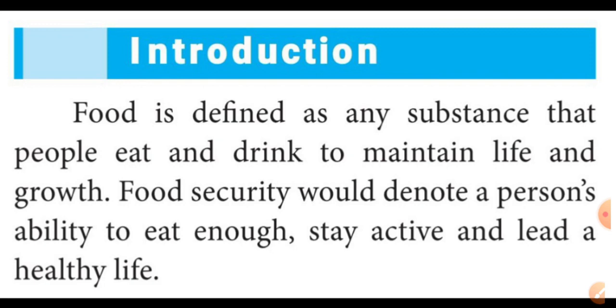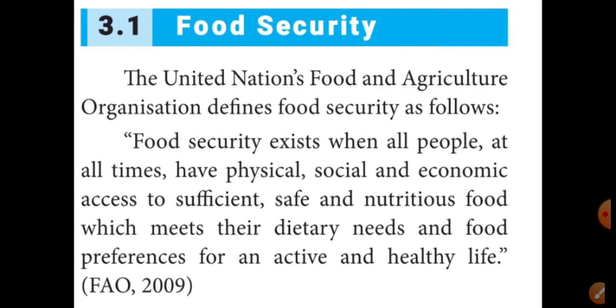Next I am going to explain the definition of food security. The United Nations Food and Agriculture Organization gives the definition of food security. That is, when all people at all times have physical, social, and economic access to sufficient, safe, and nutritious food which meets their dietary needs and food preferences for an active and healthy life.